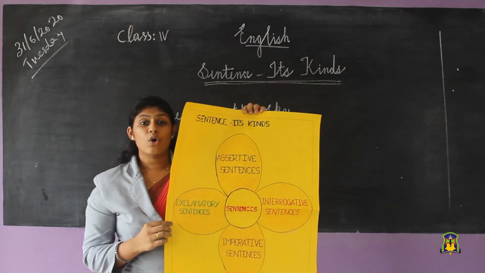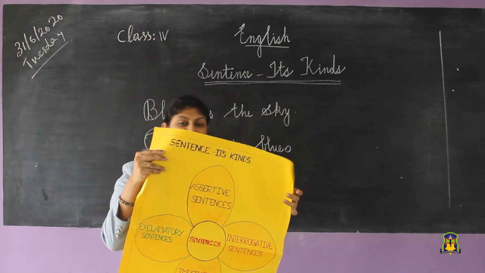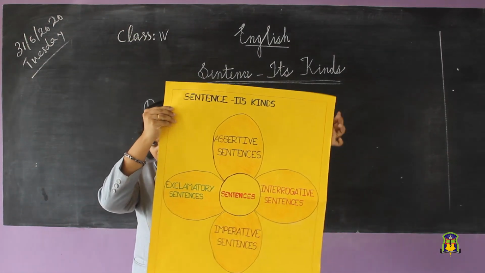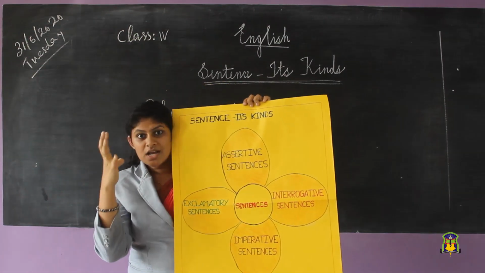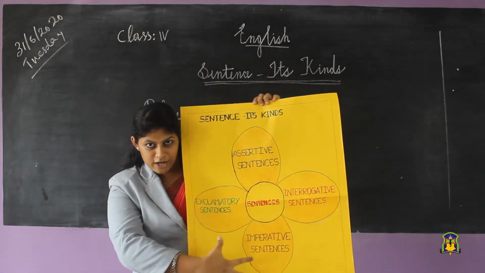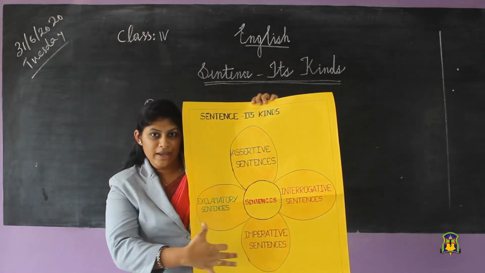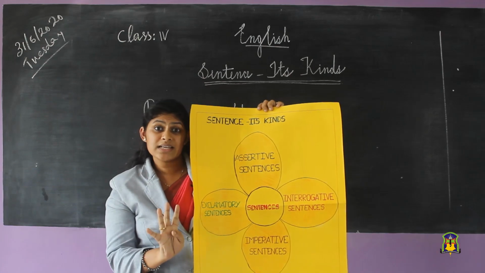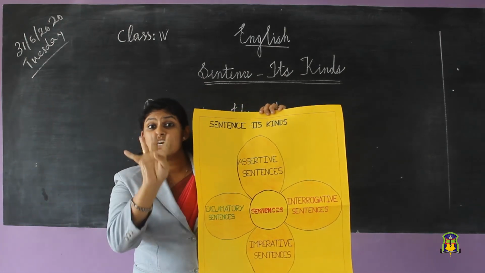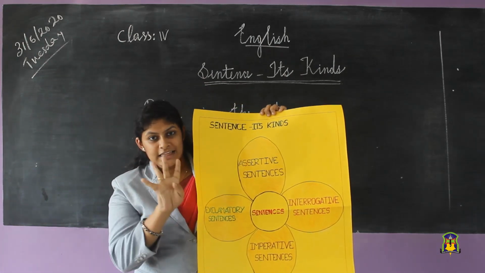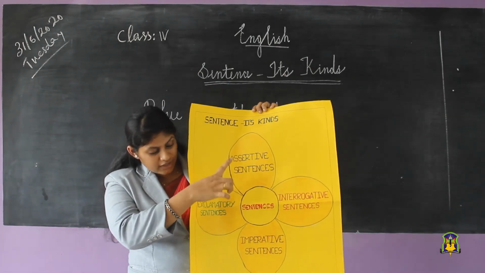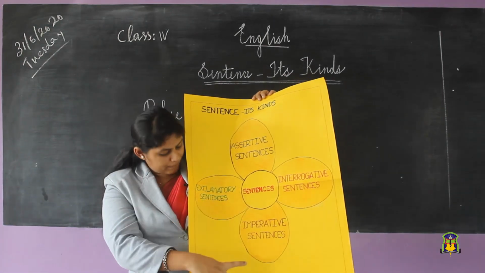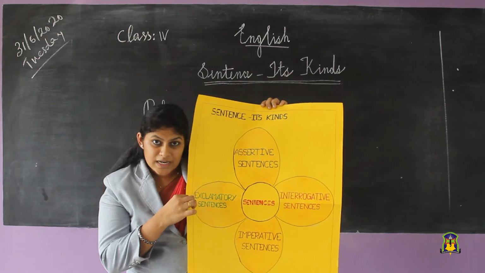Okay, so all of you should assume the sentence is like a flower. You just try to imagine our sentence is like this flower, and like these 4 petals, our sentence has 4 kinds. That's assertive, interrogative, imperative and exclamatory.